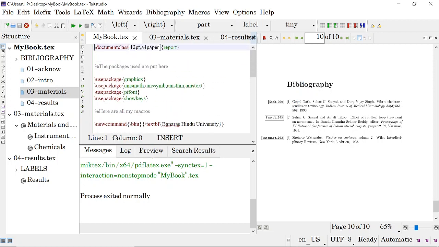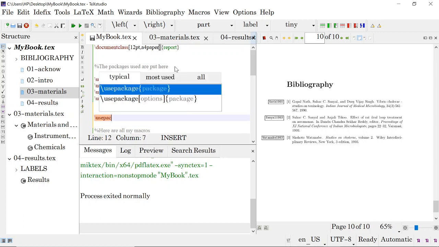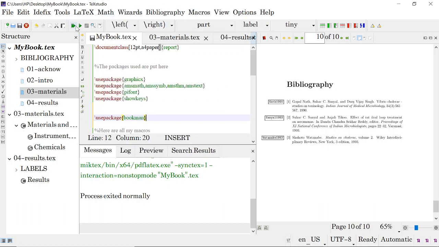To change these fonts we have packages. Okay. Use package. If I simply put bookman, what happens?